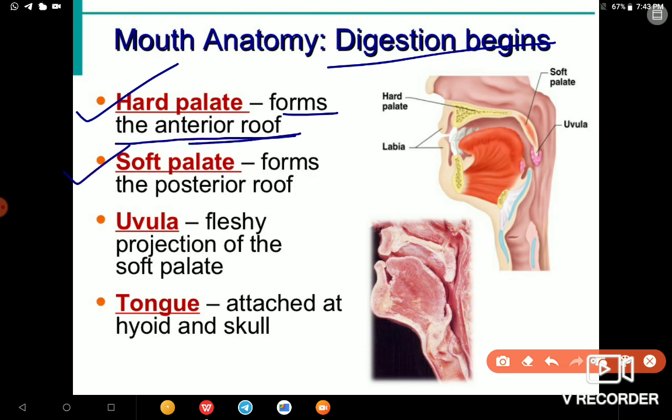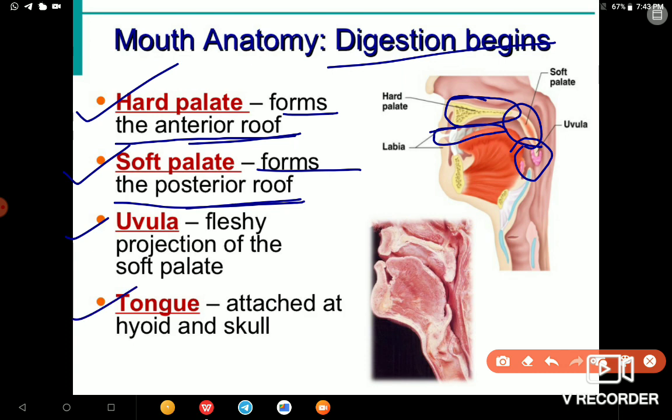Then the soft palate forms the posterior upper roof. Here you can check, this is the hard palate, this is the soft palate. Then you have the uvula, the fleshy projection of the soft palate. Then the tongue. Here is the tongue.